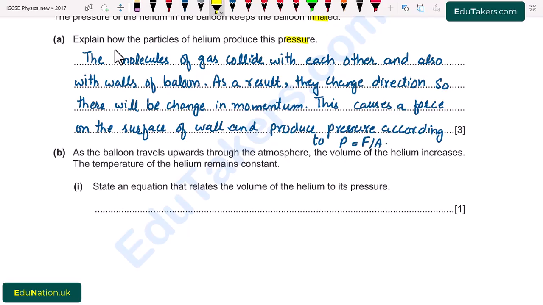Part B. As the balloon travels upward through the atmosphere, the volume of the helium increases. So here the volume increases, the temperature of the helium remains constant. Part 1. State an equation that relates the volume of the helium to its pressure. So here we have to write the equation that relates the volume with the pressure. Temperature is constant and we have to relate the volume and pressure. So we use Boyle's law.